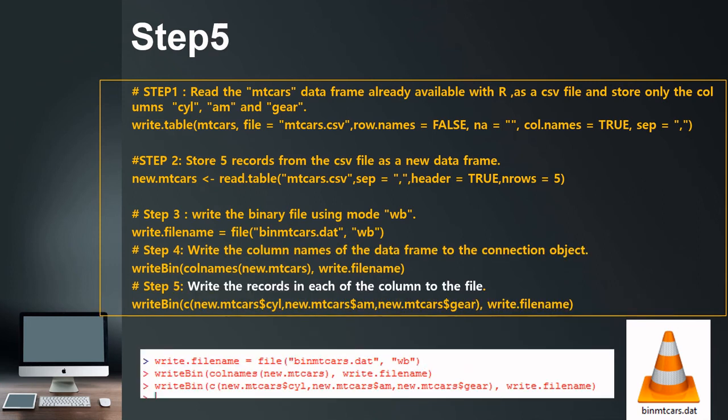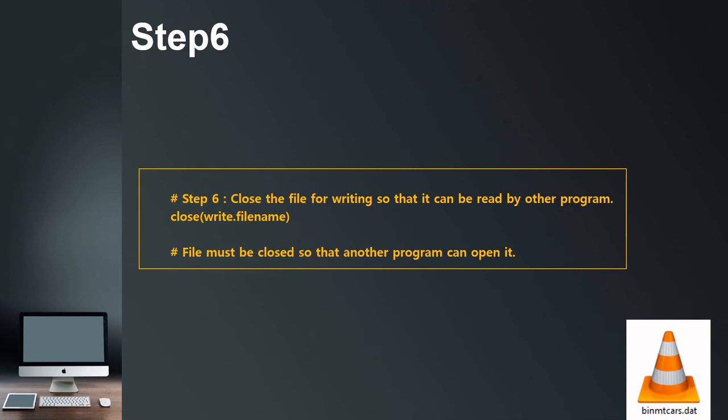Now step 5. In step 5, I am going to write the columns available in that particular CSV file. In the CSV file, the columns are CYL, then AM, and then gear. So it will indicate the details of the car which is available in that CSV file, which will be written in that file. And finally, the file will be closed.